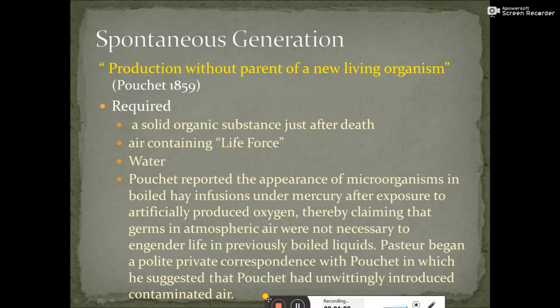Now, another scientist, Louis Pasteur, began a polite private correspondence with Pouchet in which he suggested that Pouchet had unwittingly introduced contaminated air. So the spontaneous generation theory was supported by Pouchet, but he also had some loopholes in his experiments. It was Louis Pasteur who later found out that Pouchet had unwittingly or purposefully introduced some contaminated air into his experiments when he was boiling the hay infusions under mercury after exposure to artificially produced oxygen.